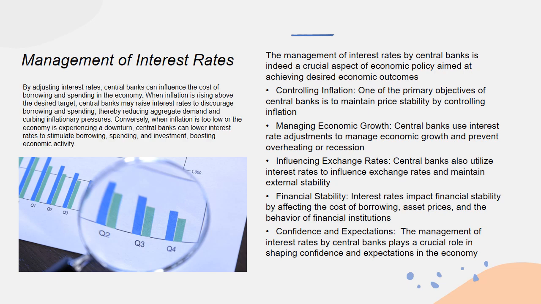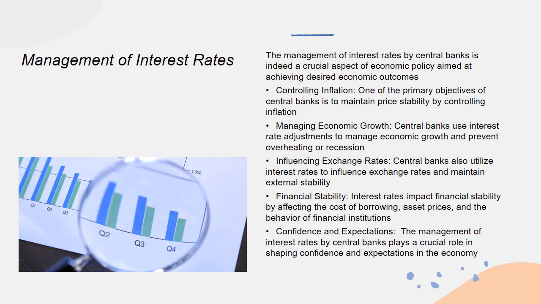1. Controlling inflation. One of the primary objectives of central banks is to maintain price stability by controlling inflation. By adjusting interest rates, central banks can influence the cost of borrowing and spending in the economy. When inflation is rising above the desired target, central banks may raise interest rates to discourage borrowing and spending, thereby reducing aggregate demand and curbing inflationary pressures. Conversely, when inflation is too low or the economy is experiencing a downturn, central banks can lower interest rates to stimulate borrowing, spending, and investment, boosting economic activity.